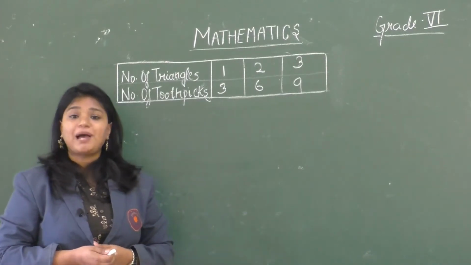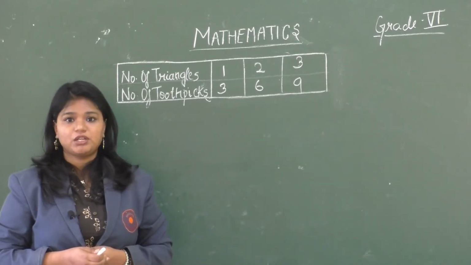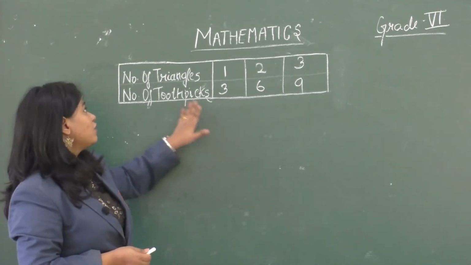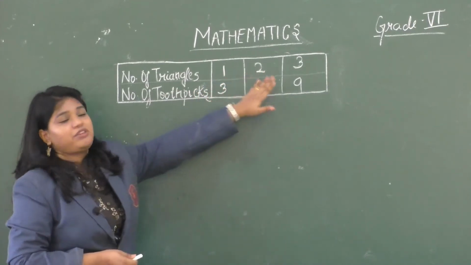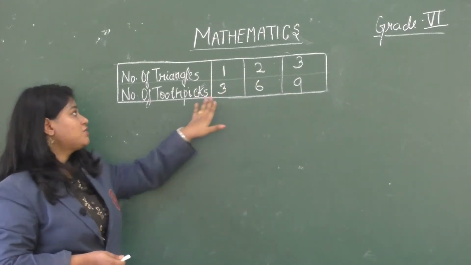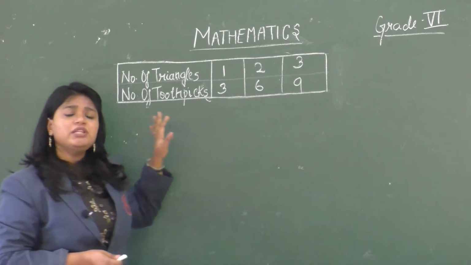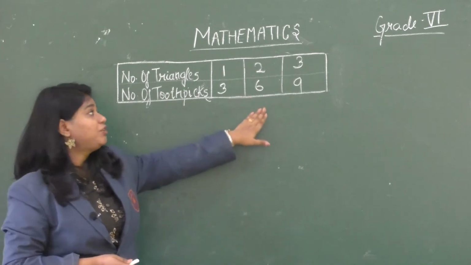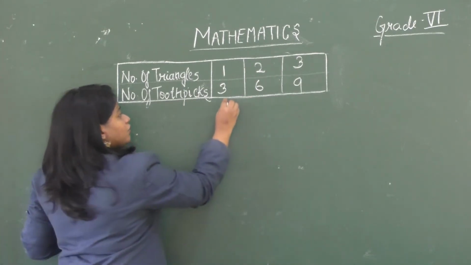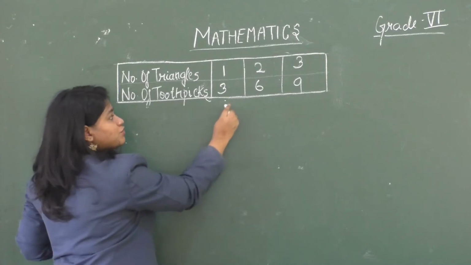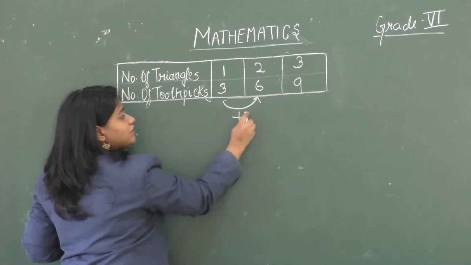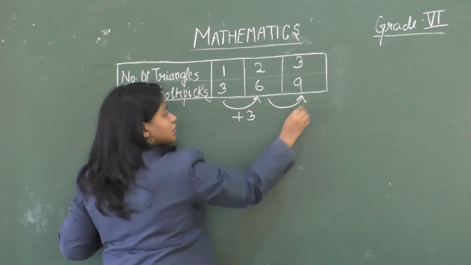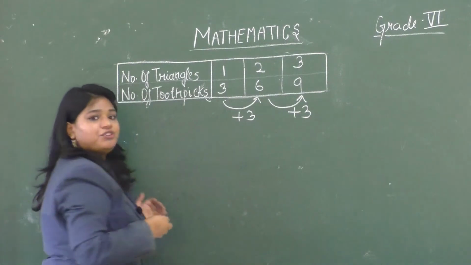So we formed the patterns of triangles using toothpick. We made a table and in the table we had put the values as for number of triangles 1, 2 and 3, number of toothpicks required is 3, 6 and 9. So when we notice the table carefully, we observe that the number of toothpicks are increasing by 3. So when we move from first triangle to the second, there is an increase of 3. Again, when we move from second triangle to the third, there is again an increase of 3.